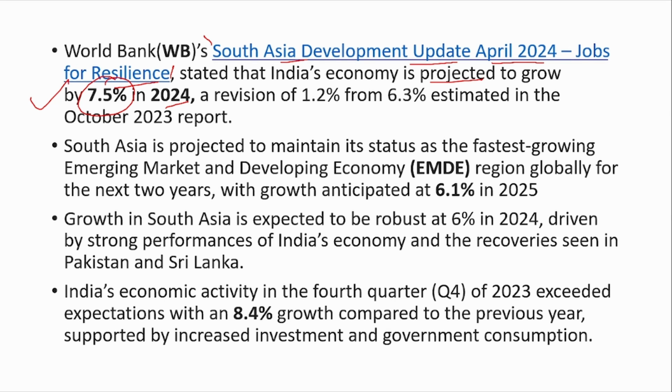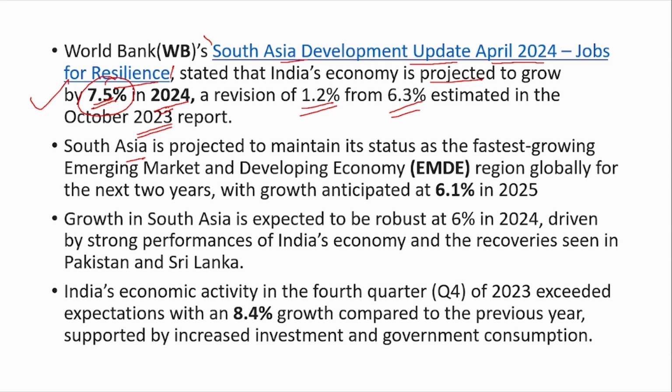The previous estimate was released in 2023, and at that point in time the World Bank had predicted that India would grow at 6.3%. But now, looking at the recent growth rate, it has revised its estimate by 1.2% to 7.5%. So it is saying that India will now grow at 7.5% in 2024.